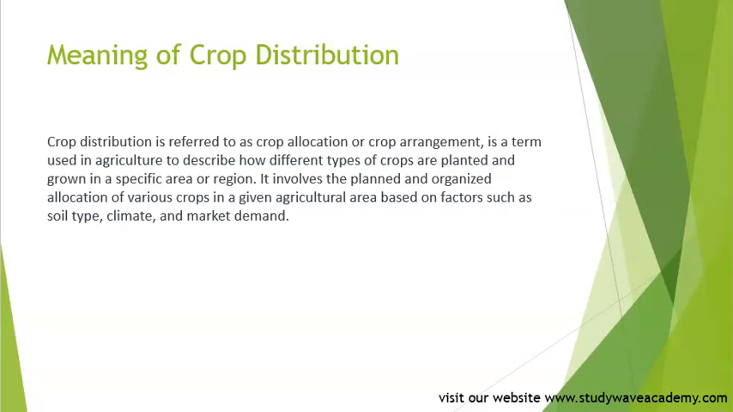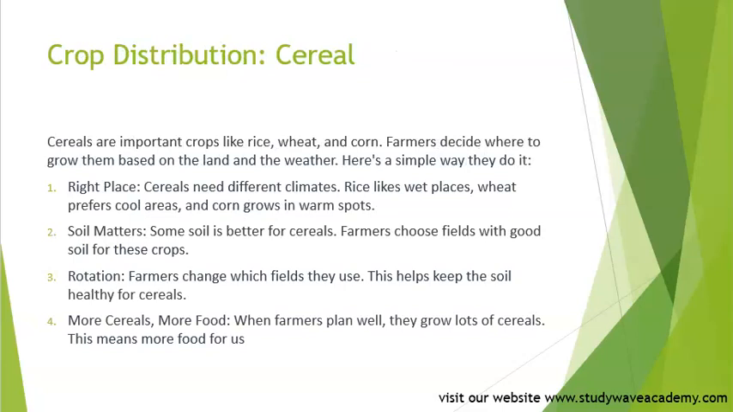Good. So we now know the meaning of crop distribution, right? Okay, very good. So crop distribution and cereal. Cereals are important crops like rice, wheat, and corn. Farmers decide where to grow them based on the land and the weather. Cereals need different climates. Rice likes wet places, wheat prefers cool areas, and corn grows in warm spots.